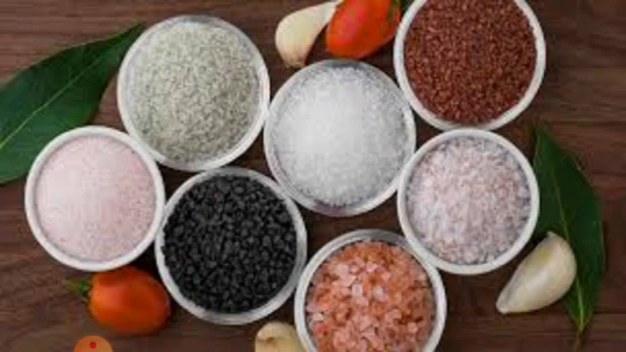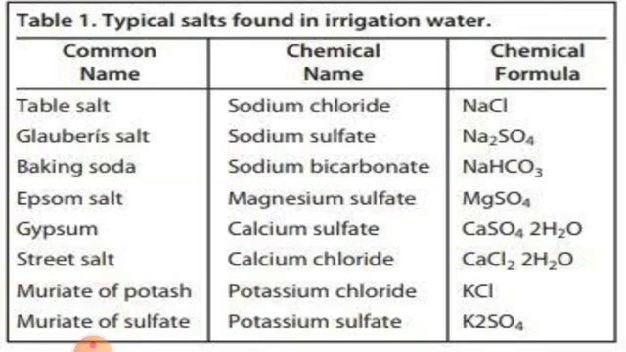Okay, this is a variety of salts. The typical salts are found in irrigation water. Common name of salt, first one is table salt. In the table salt, chemical name is sodium chloride and the formula is NaCl. Glauber's salt, sodium sulfate, formula is Na2SO4. Baking soda, chemical name is sodium bicarbonate, and formula is NaHCO3.